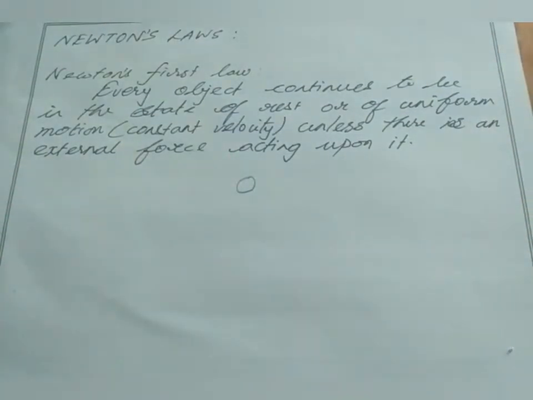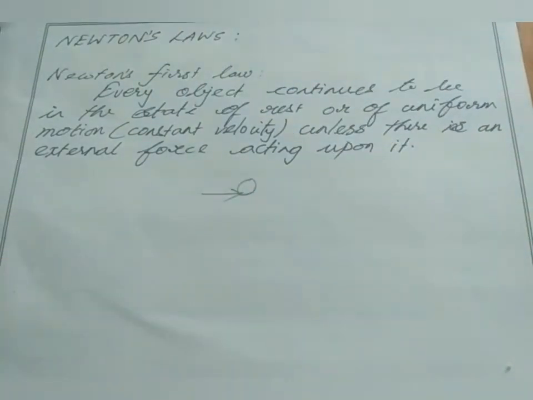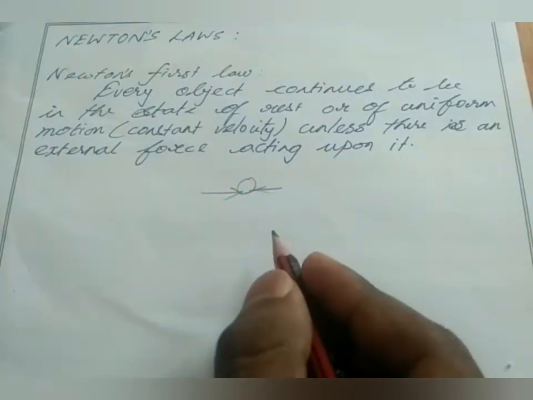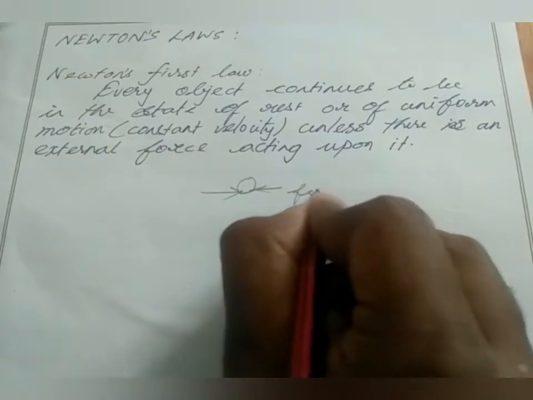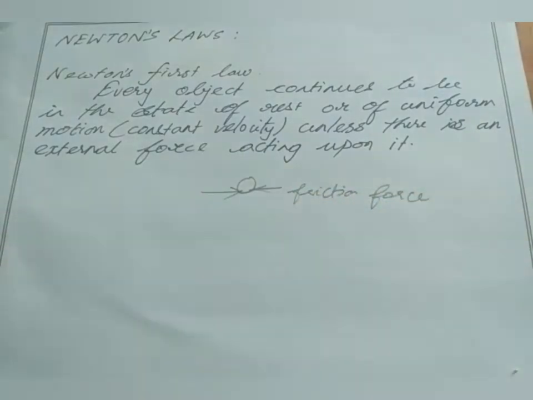If you take a ball, it will keep on moving until some resistive force, which we can call friction force, acts to bring the ball to rest. So this friction force made the ball come to rest.